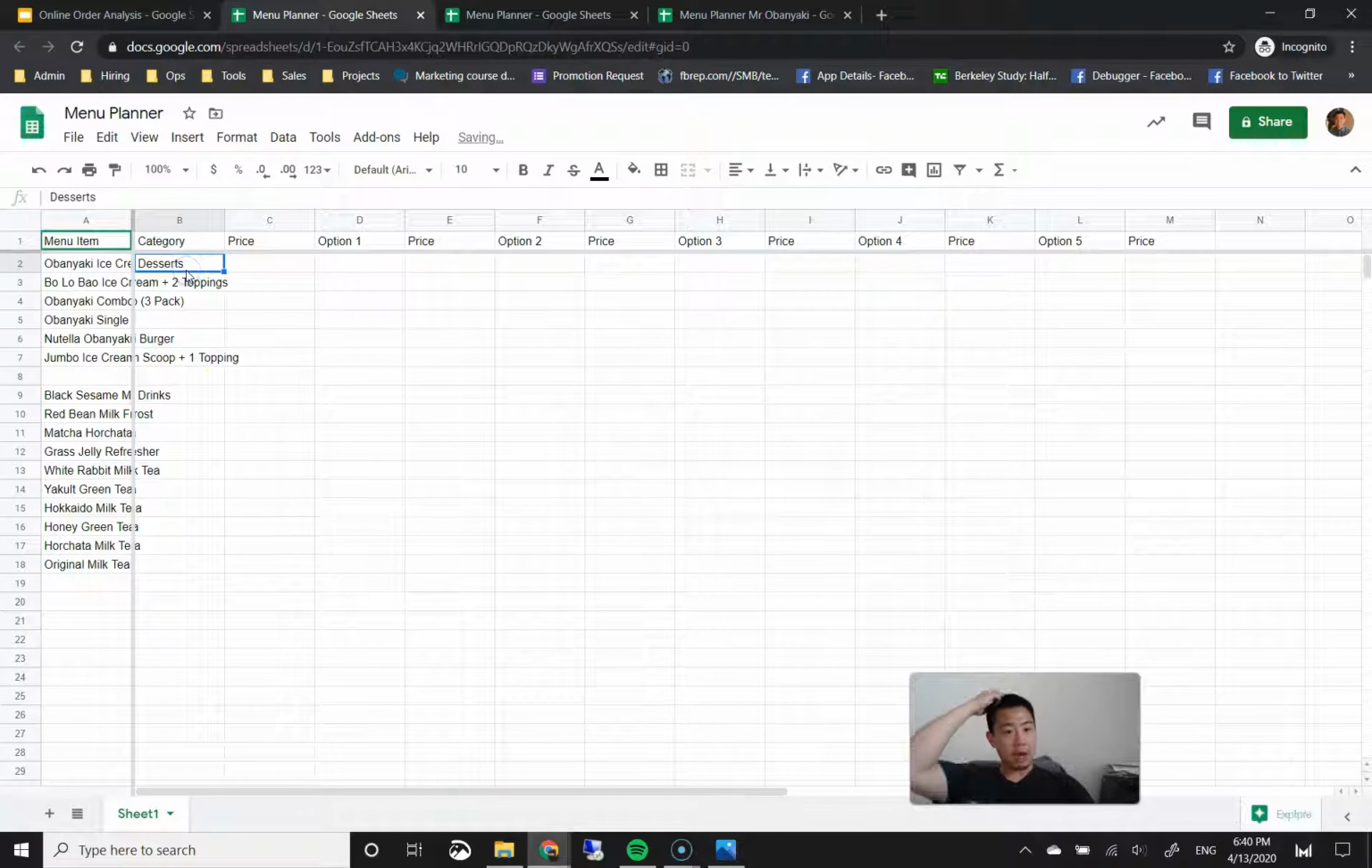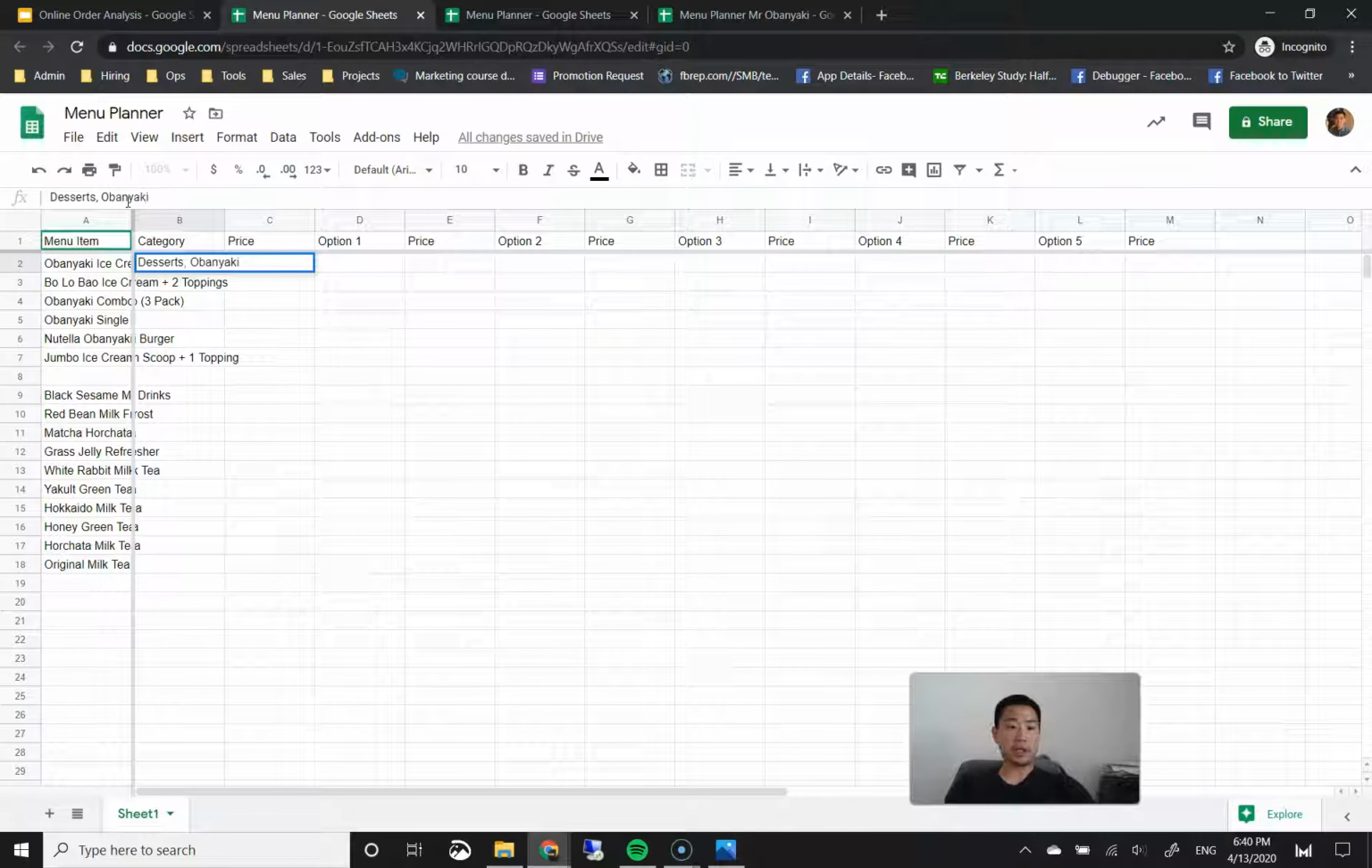Okay. Now, if you want to add additional categories, for example, you can generalize with the word desserts. But if you want to refine it a little bit more and have the option to refine these items a little more, you just add another category by typing in comma space. And then you can put obenyaki here, which are the pancakes, and then ice cream as well.